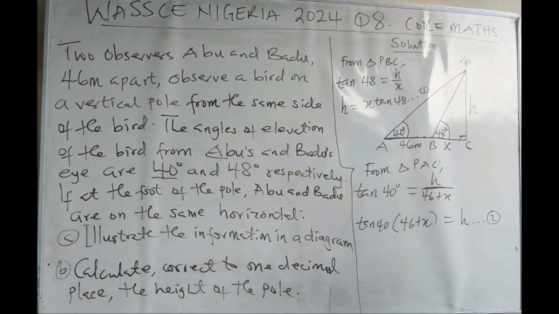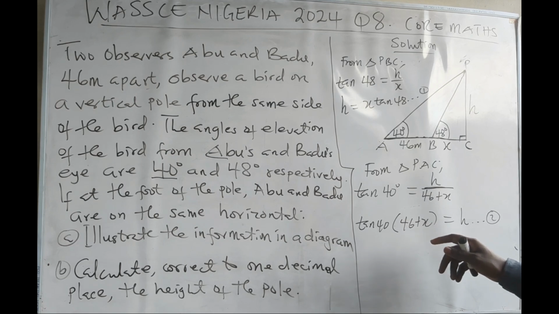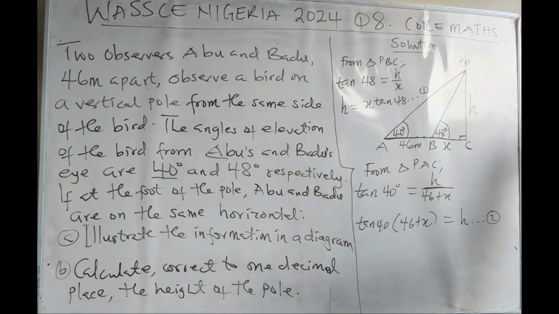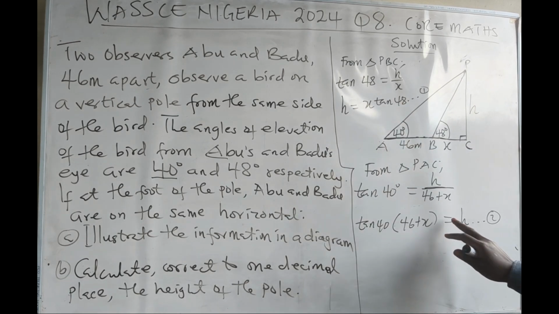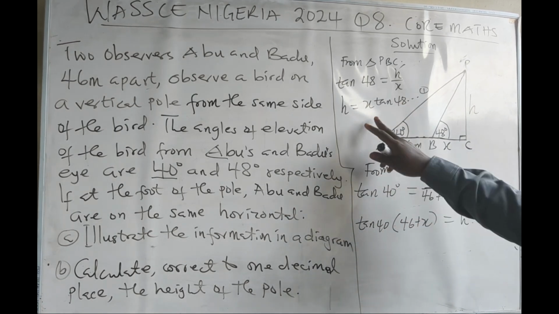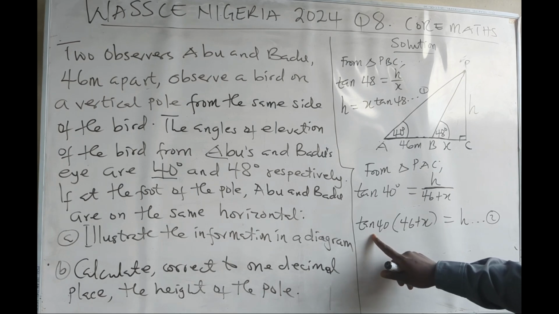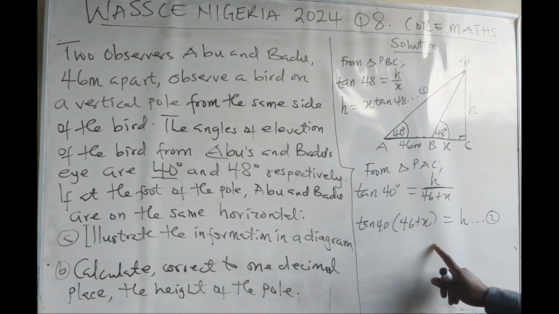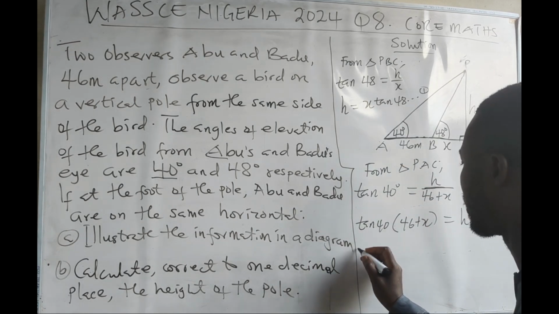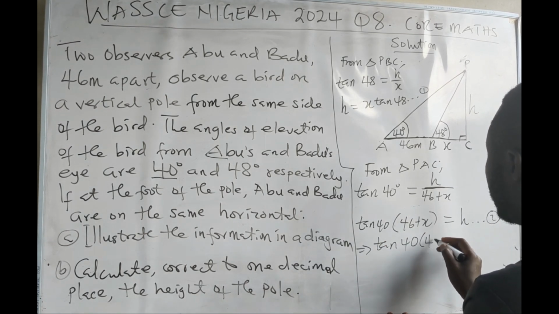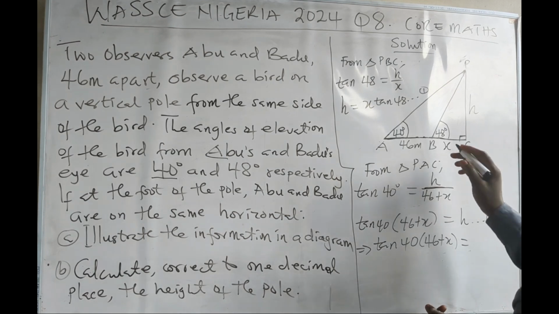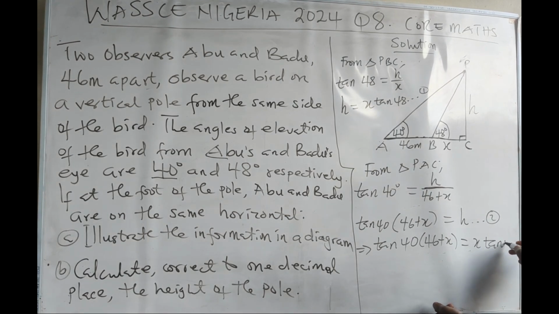Since equation 1 and equation 2 are both expressed in terms of h, we can do substitution. Substitute h here so that we can equate the two equations. h is x tan 48, and h is tan 40 multiplied by 46 plus x. So we can equate the two: tan 40 times 46 plus x is equal to x tan 48 degrees.